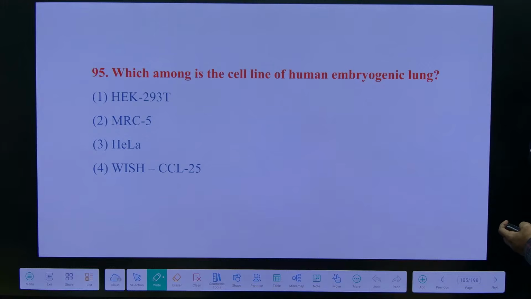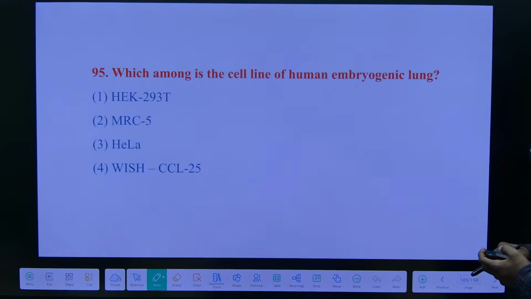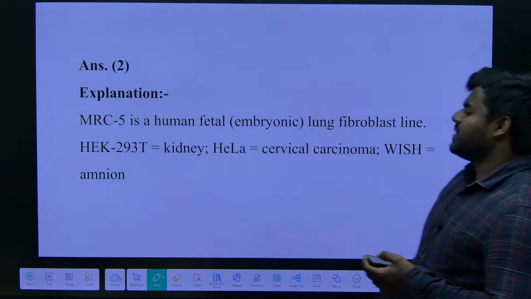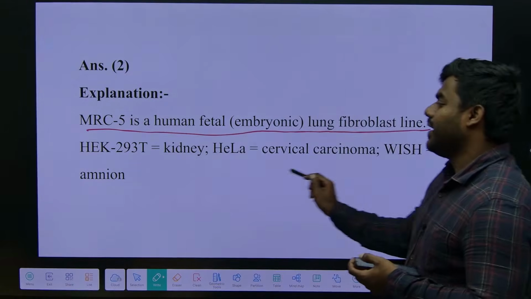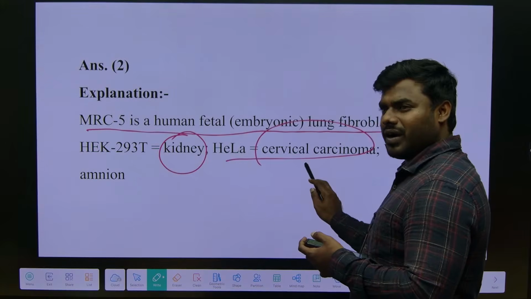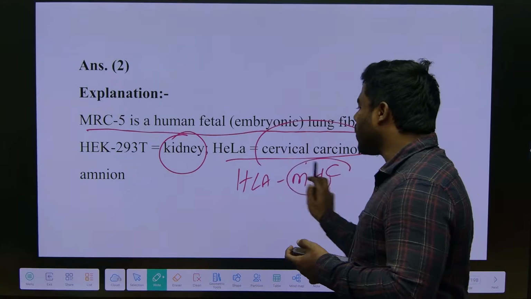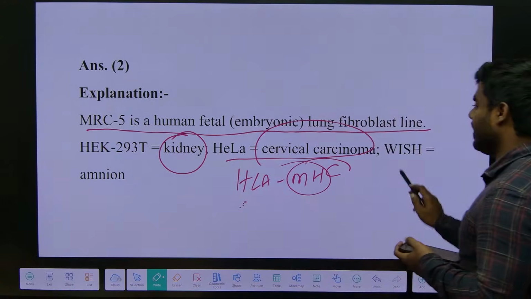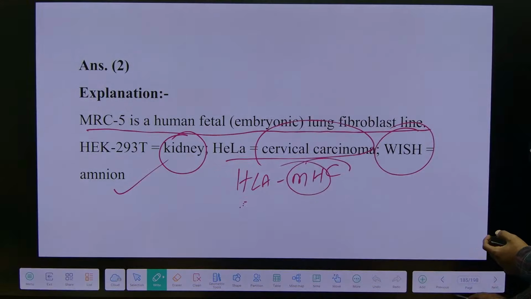Tell me what is the answer? Correct. Human embryonic lung. See, MRC5 is a human fetal lung fibroblast line. HEK represents kidney, HeLa cervical carcinoma. Okay. HLA is MHC, human leukocyte antigen. Right. Then VISH, which is representing amniotic fluid or amniotic cavity.